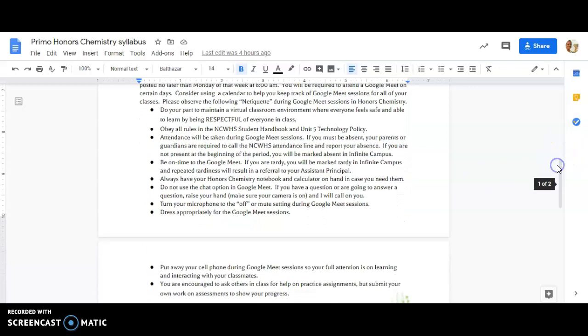If you are absent, your parents or guardians are required to call the NCWHS attendance line and report your absence. If you are not present at the beginning of the period, you will be marked absent in Infinite Campus. And same goes for if you are tardy to a Google Meet, you'll just be marked tardy in Infinite Campus. So it's just like coming into a regular classroom, only you need to show up on time. If you're having difficulties with the link for some reason, just shoot me an email and let me know. If it's a consistent problem, we either need to contact the IMC or there's something else going on. So just don't abuse that.